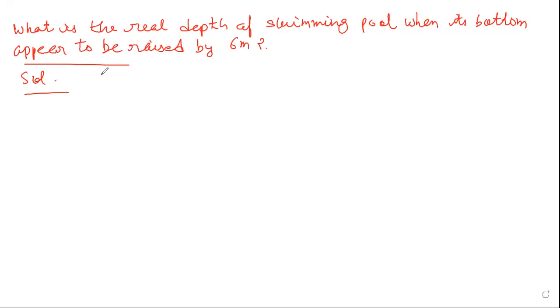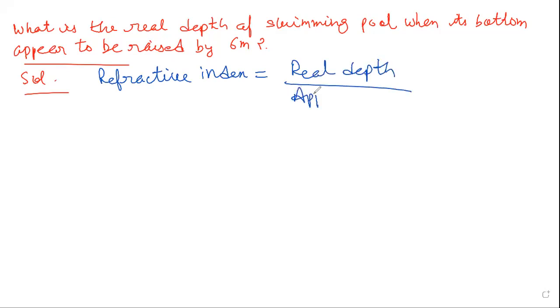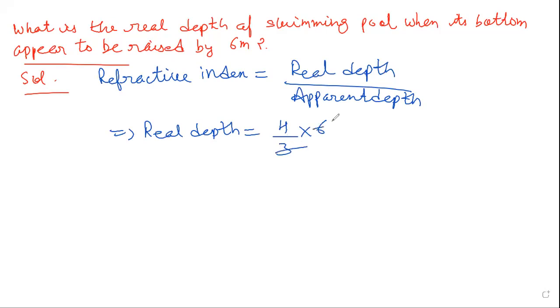We know that refractive index we can also write with another formula: real depth upon apparent depth. So we have to find out the real depth. Real depth will be equal to refractive index into apparent depth. Refractive index of water is 4/3, apparent depth is 6. 4/3 into 6 will be 8 meters. This will be the real depth of the swimming pool. So this way we can solve the numericals. I will share some of the numericals for practice.